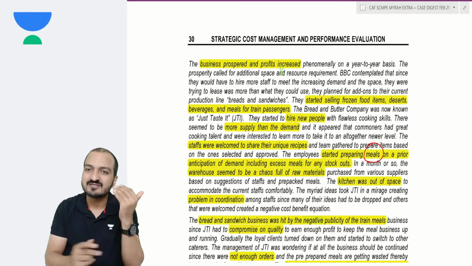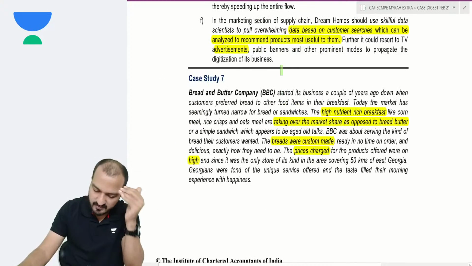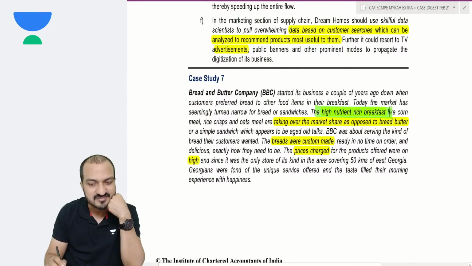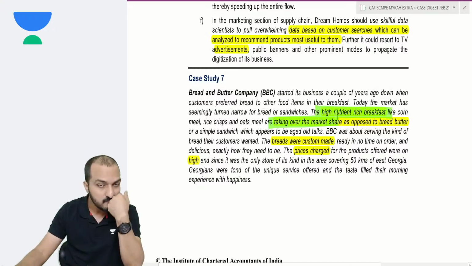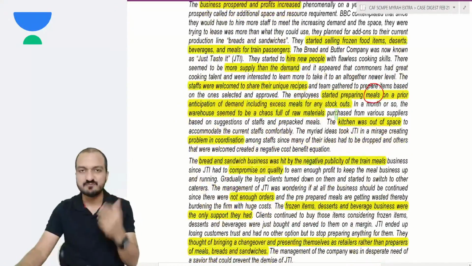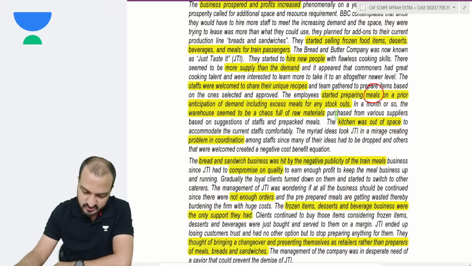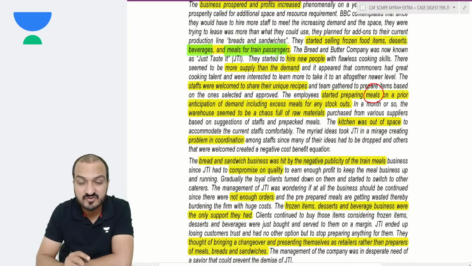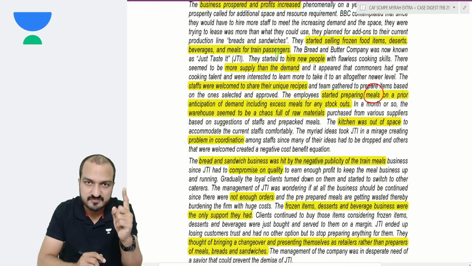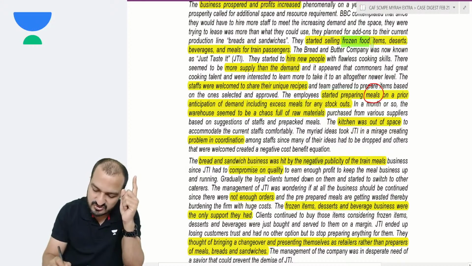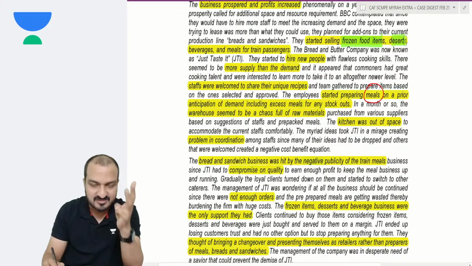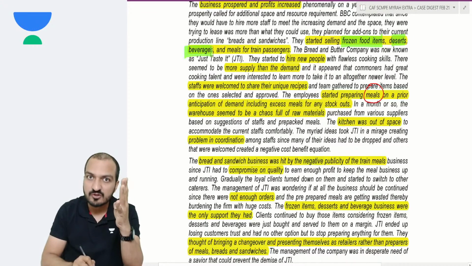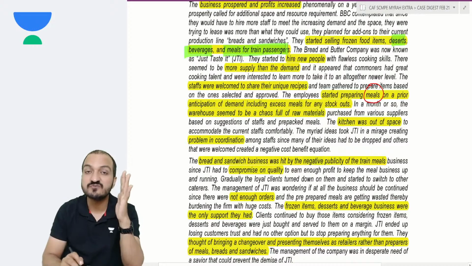But just because the company feels that nutrient rich breakfast is now taking over the market share, they want to expand into other products. So this is what they did. They started selling frozen food items, desserts, beverages, and meals for train passengers. They were already selling sandwiches; frozen food items is the second product, desserts the third, beverages the fourth, and meals for train passengers the fifth product.